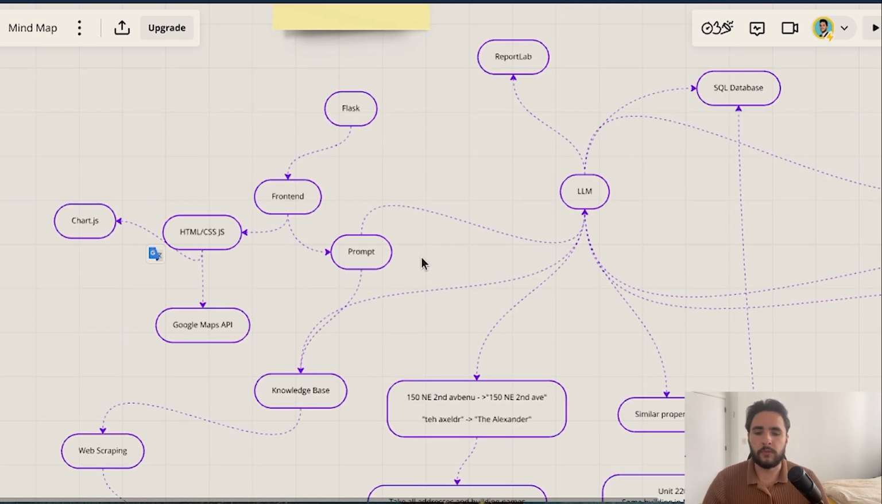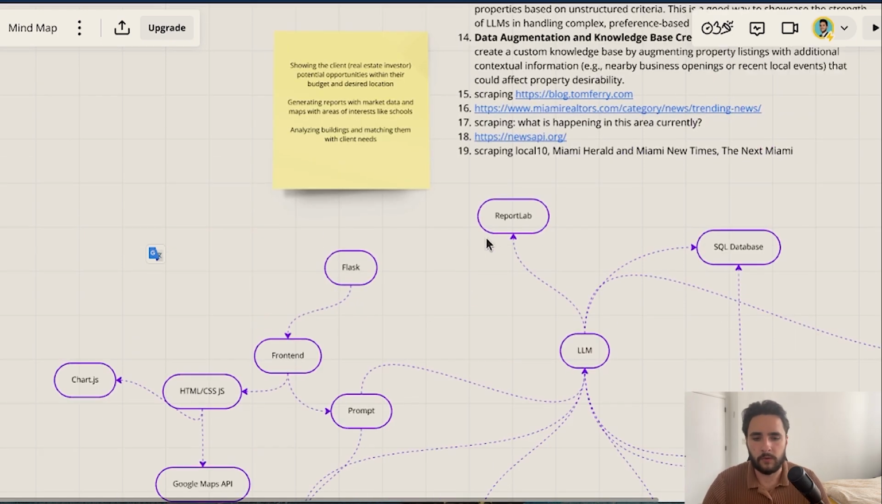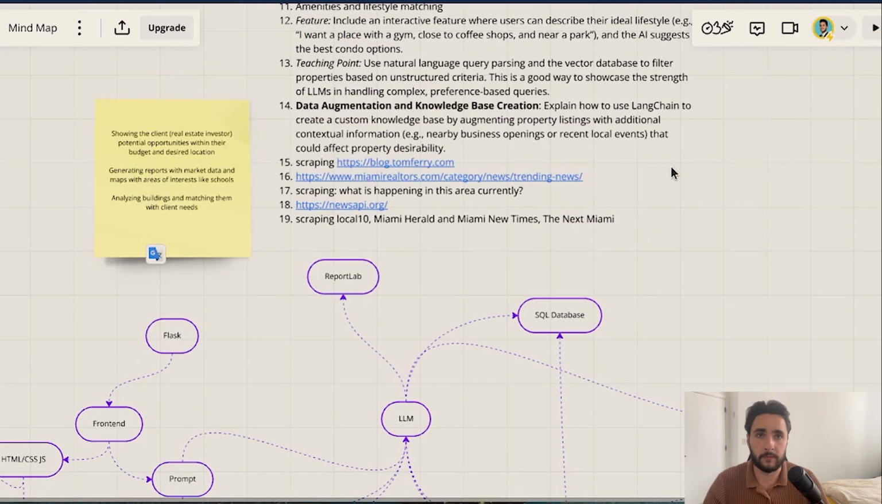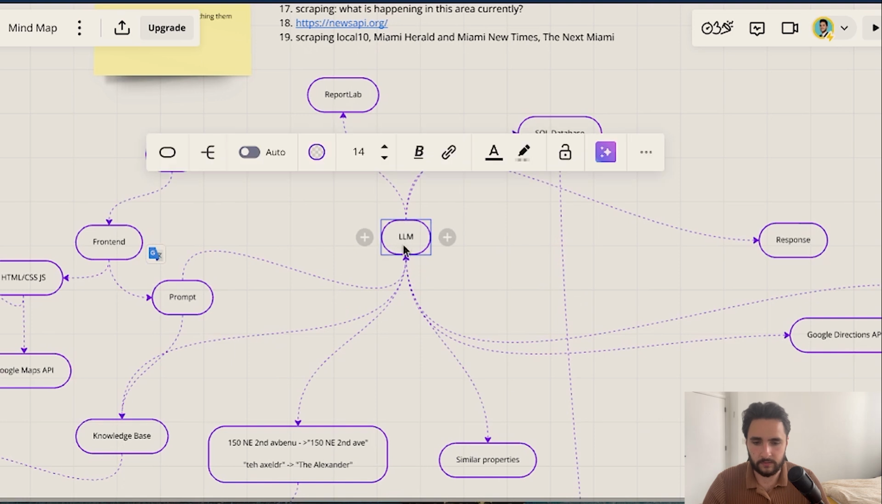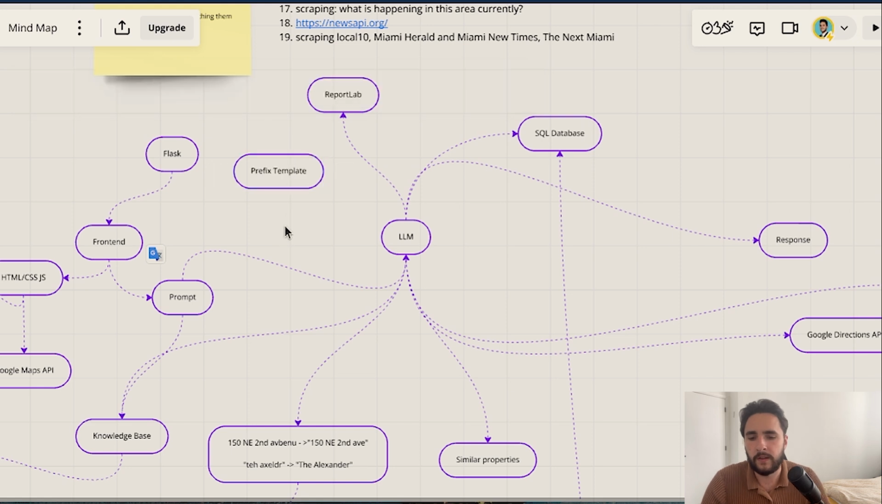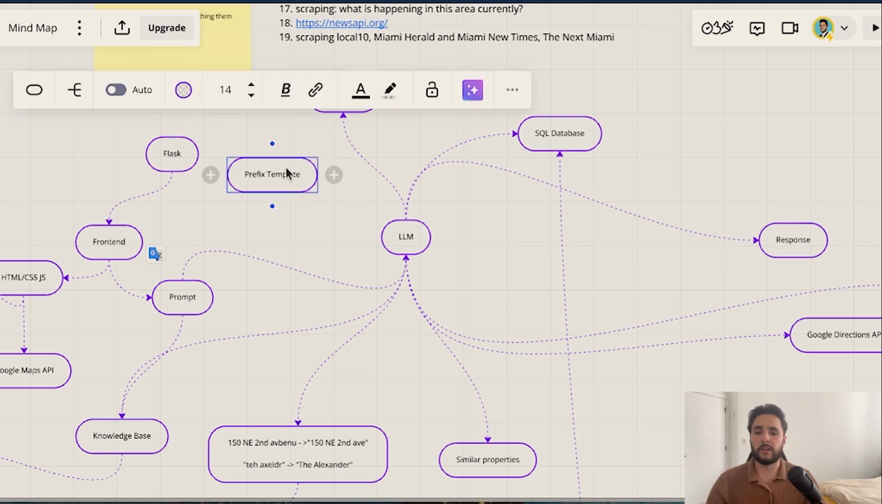And you might be wondering, well, how does the LLM know when it should use Report Lab for the reporting feature or the SQL database to retrieve property information? It's a good question. And that's why we're going to feed it the most important part of building this LangChain application, the prompt template. Actually, no, the prefix template. This is just a huge string where we give it human instructions on how to analyze it.